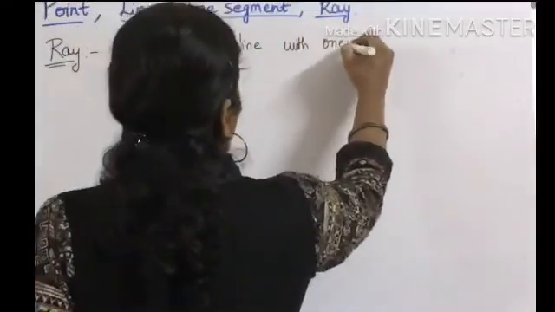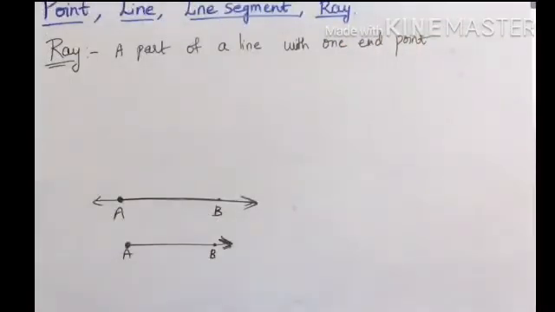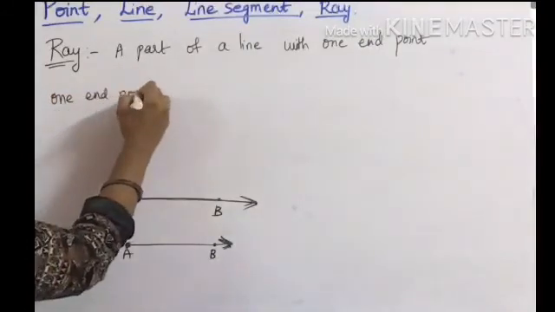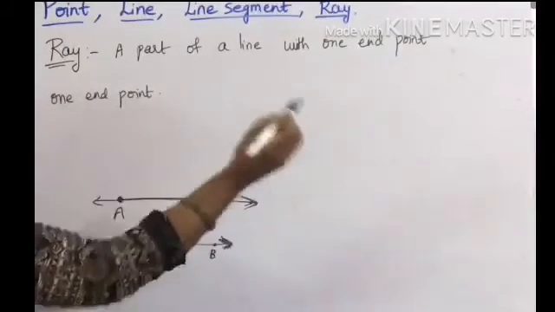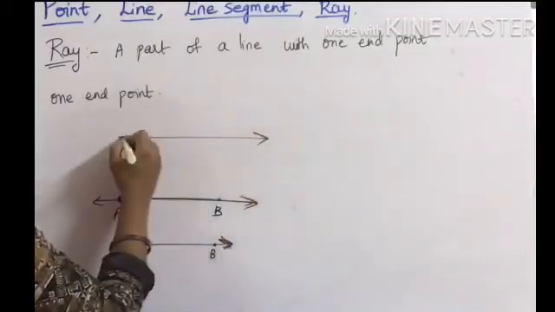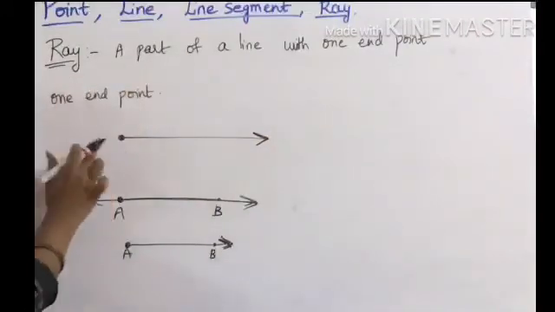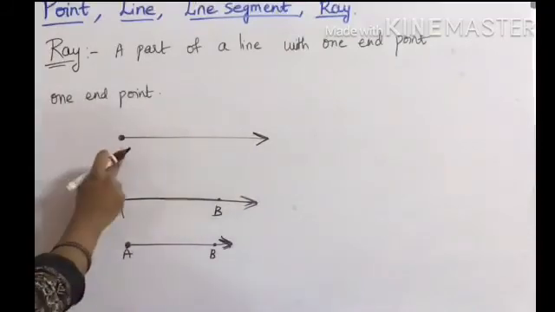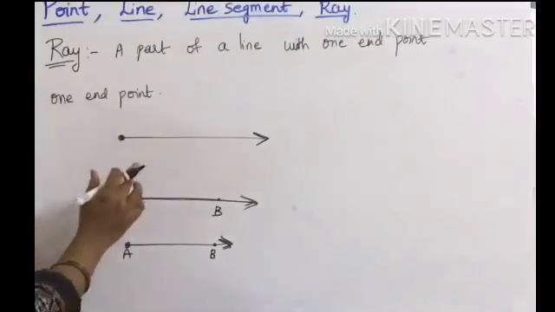So line segment is also a part of a line, ray is also a part of a line. How many end points does ray have? One end point and one extending point. Ray has one end point and it extends indefinitely in one direction only. See, it is like this. This is the end point, this is extending. Arrow marks indicate it extends. So many examples we can give here, children. Sun rays, light from the torch are some examples of geometrical ideas of a ray.